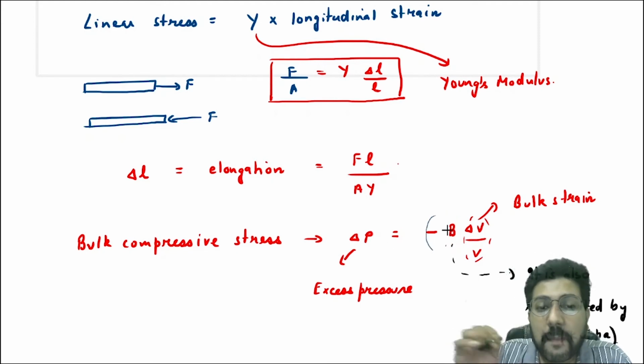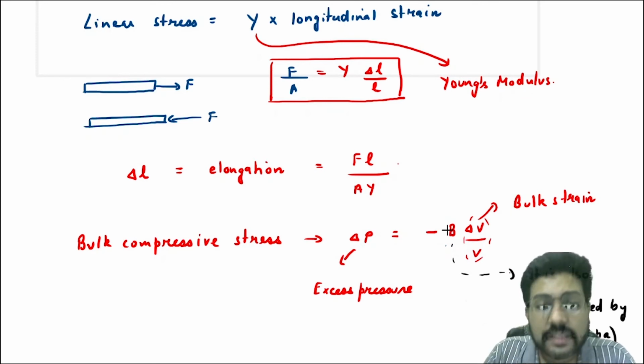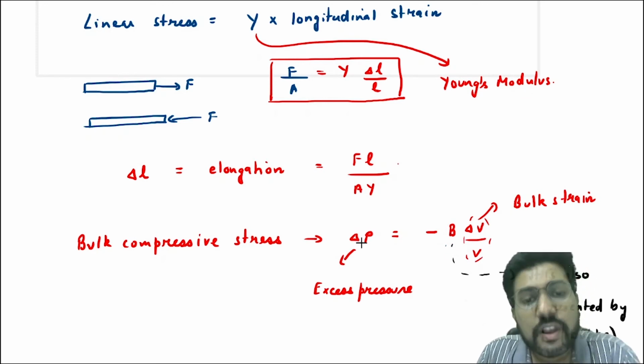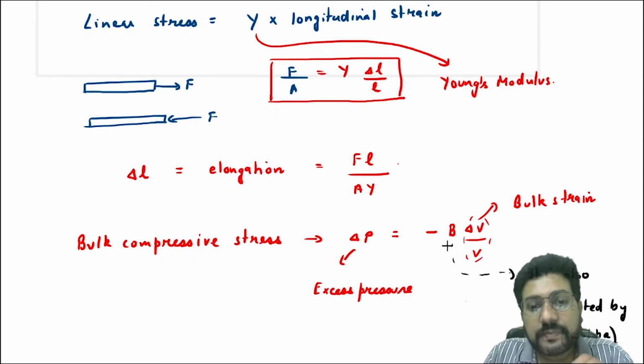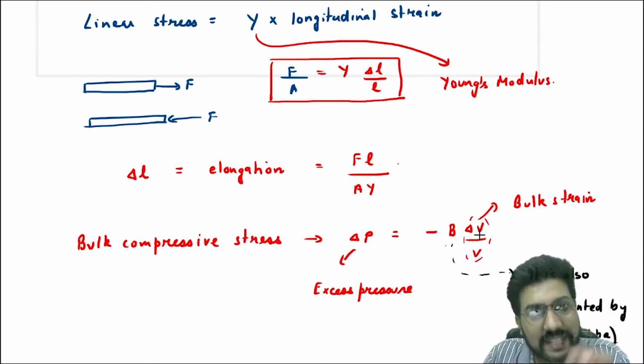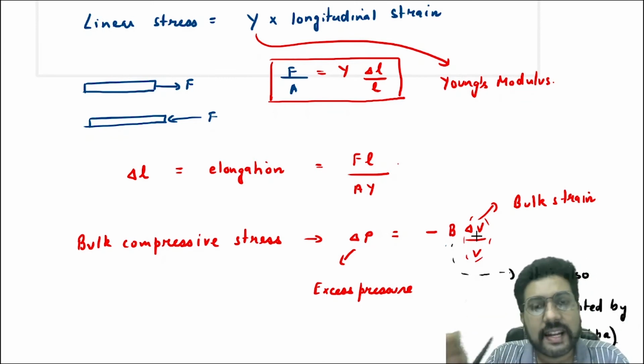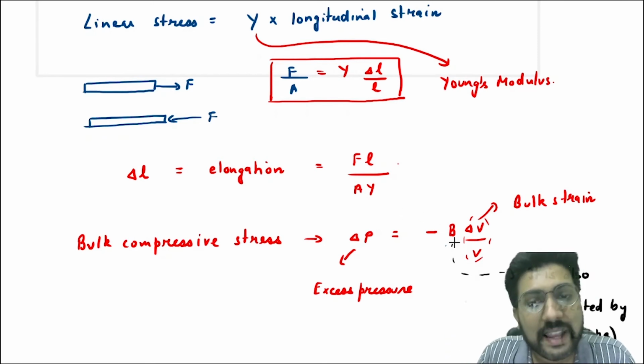Now we have written a minus here because, again I repeat, this term is a positive quantity. This excess pressure here is a positive quantity, but this term delta V is a negative quantity. If delta V is a negative quantity, then to make this positive, because if the left hand side is positive the right hand side has to be positive, I have introduced a minus sign. This minus is very important.